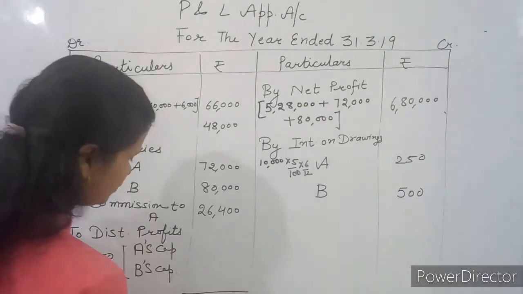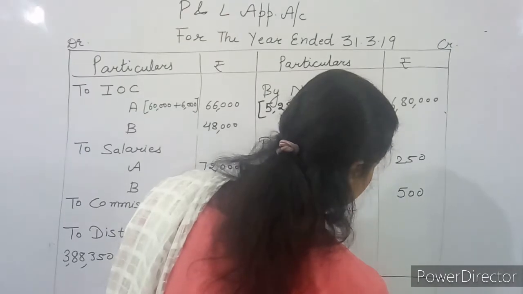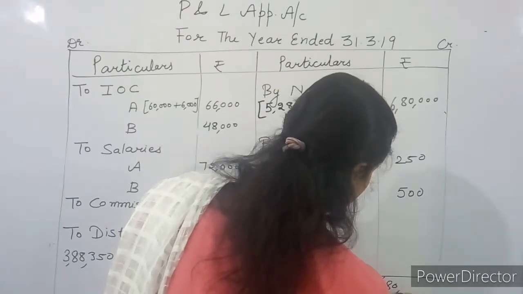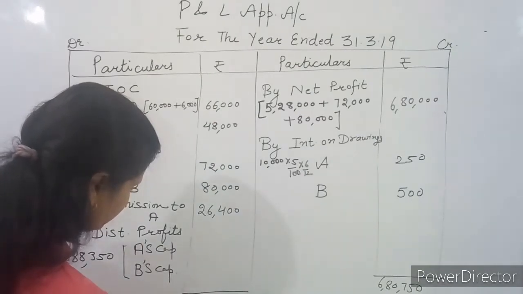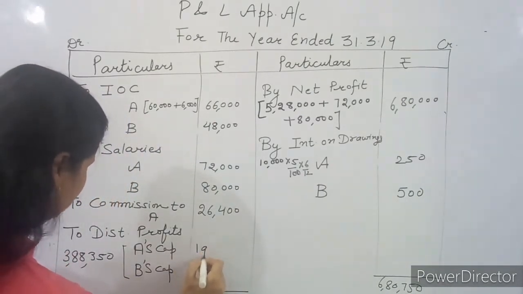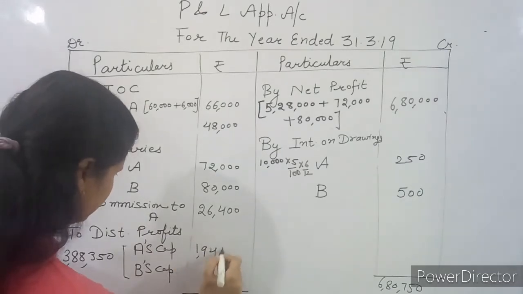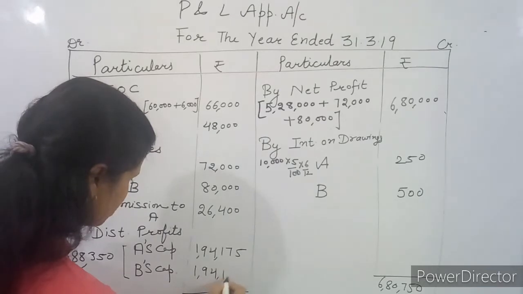So you divide the profits equally between A and B. This is how you can solve this question.